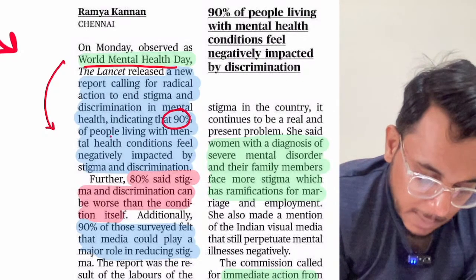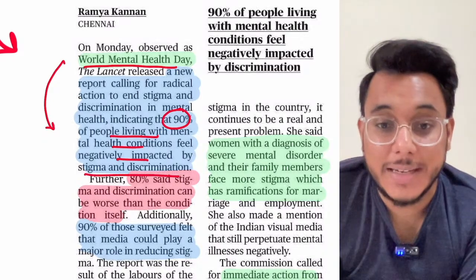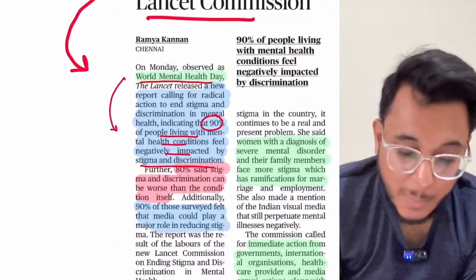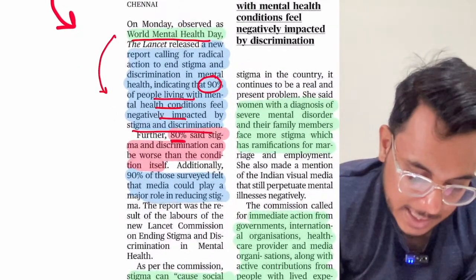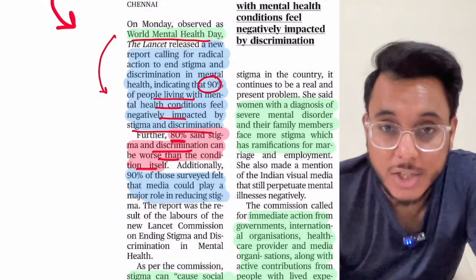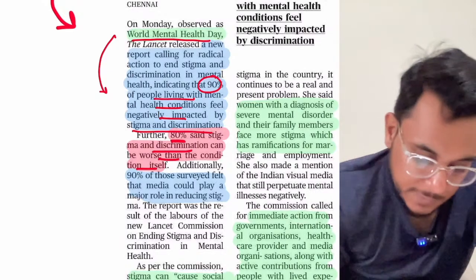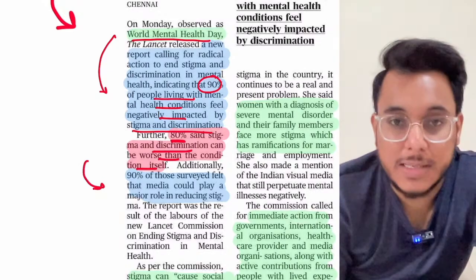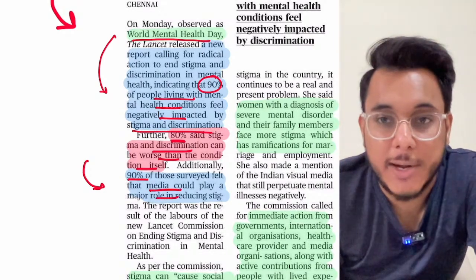90% of people having a mental health condition feel that they are impacted by that stigma, by that discrimination. So this stigma, that taboo, is there. 80% of people said that the stigma and discrimination can be worse than the condition itself. Stigma is more problematic than the condition itself. And 90% of people said that media can play a very important role in reducing the stigma.